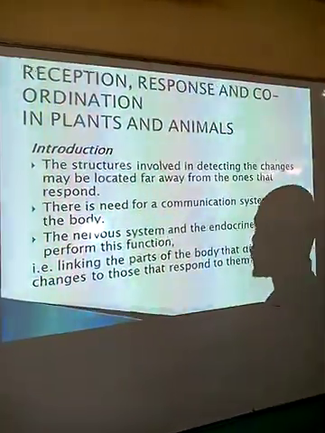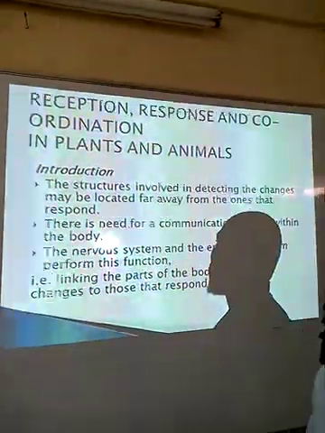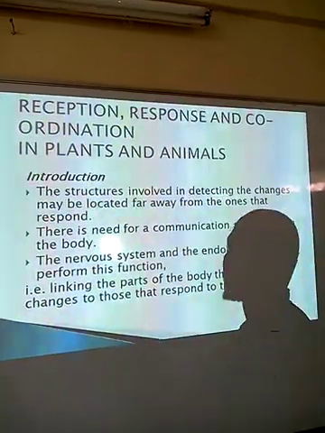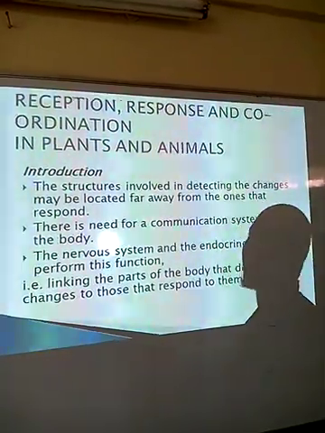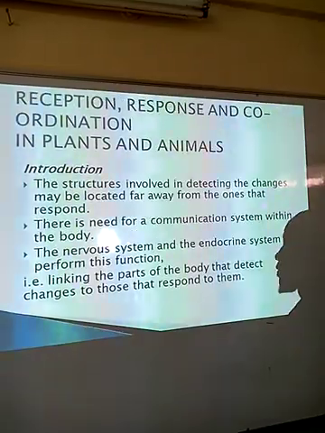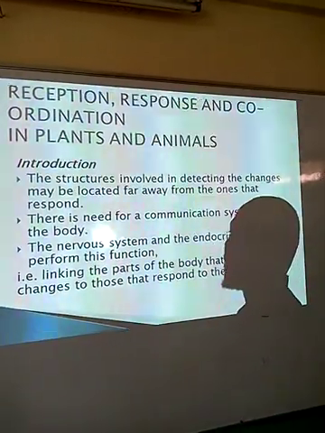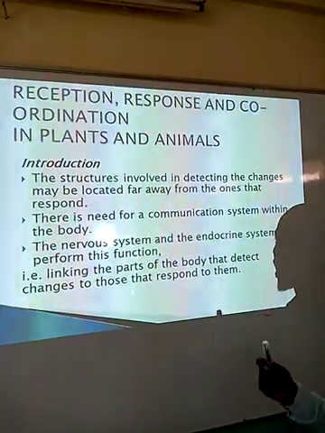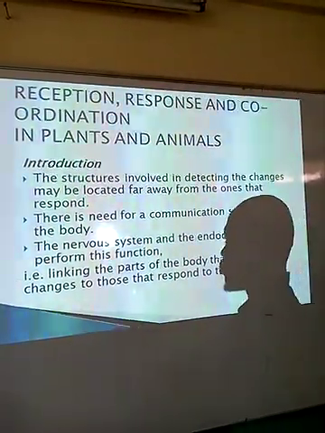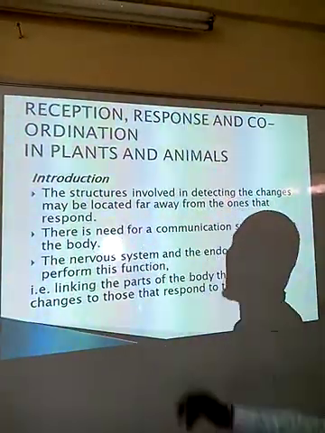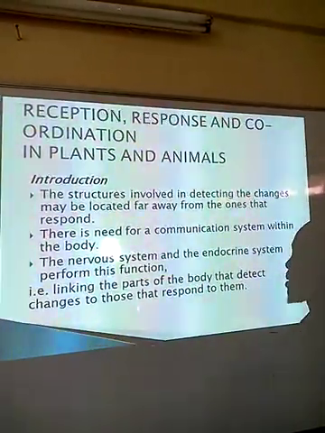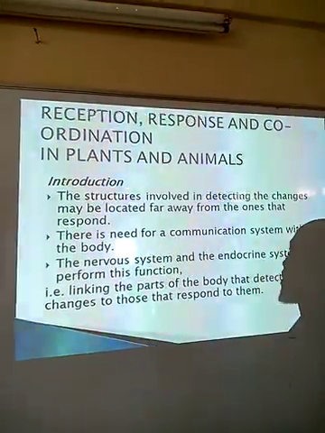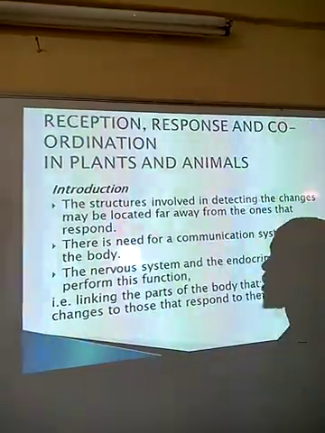Maybe just to begin, we have those structures that are involved in detecting changes that occur within an organism. They may be located far away from the ones that respond to them, and for that reason there must be communication between these parts so that appropriate coordination is brought about. So we are saying there is a need for a communication system within the body that coordinates these activities. The nervous system and the endocrine system perform this function.